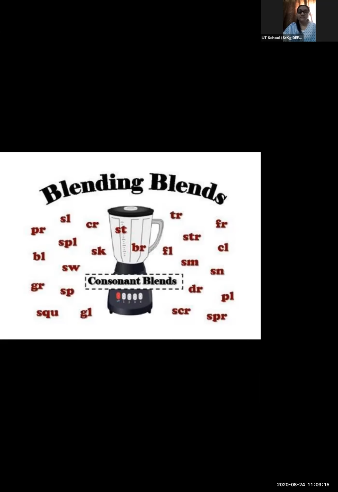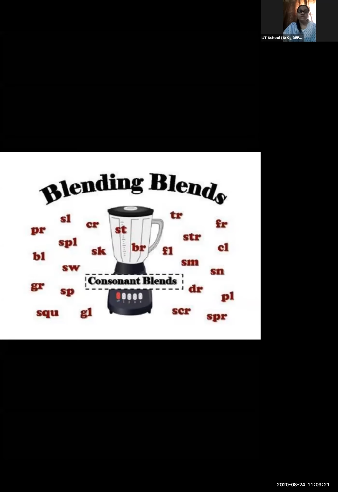What are consonant blends? See, for example, if I say S, what is the sound for letter S? It is S. Yes or no? And the letter T. Now, what is the sound for letter T?